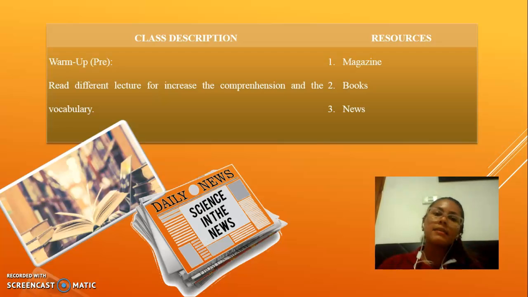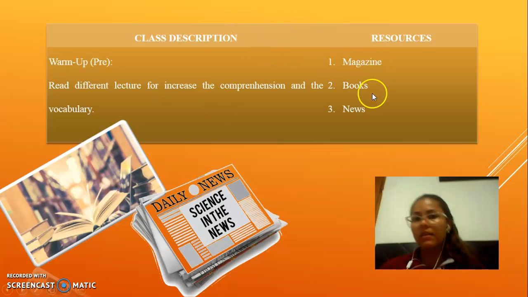The idea is that they try to understand different kinds of texts. My resources are magazines, books, and news, because it is necessary that when they read the news, they understand the vocabulary that the news uses.